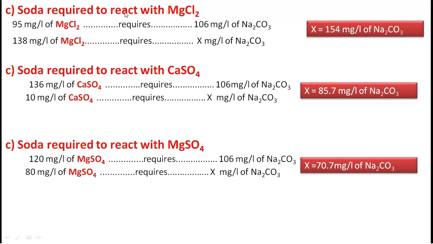Now coming to soda required to react with the MgCl2. Soda is required to react with MgCl2, and 95 mg per liter of MgCl2 requires 106 of soda, and 138 is there in the raw water, that requires x, which is calculated. Then soda required to react with CaSO4, here 136 mg per liter of CaSO4 requires 106 mg per liter of soda, therefore 110 mg per liter of CaSO4, this is there in the problem, this much requires 85.7.